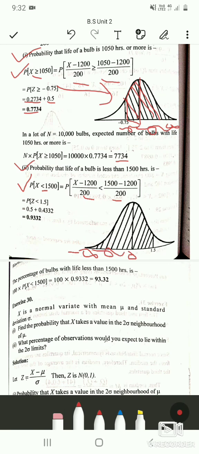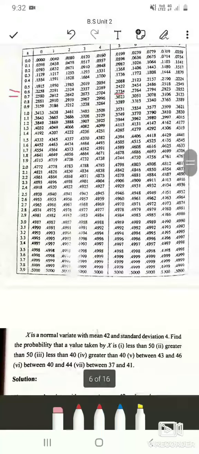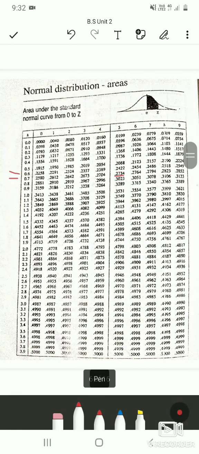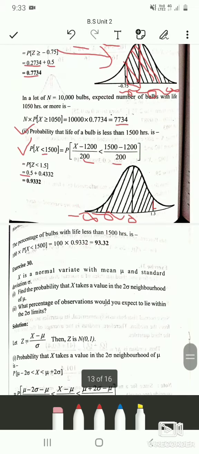We know the area from minus infinity to 0 is 0.5. Then we will find the area from 0 to 1.5. In the table, we check the area for 1.5, which is 0.4332.